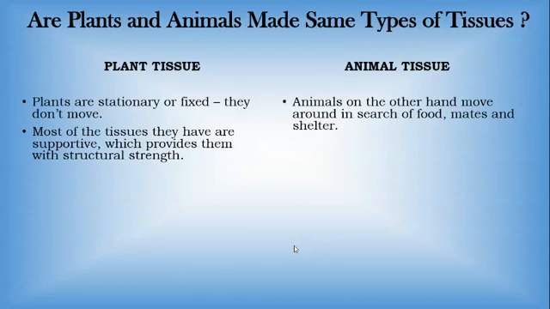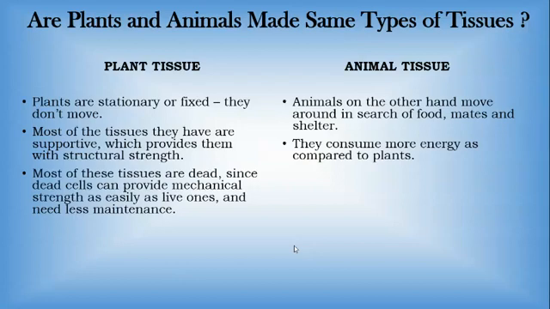They provide mechanical support and structural strength to the plant, so that a particular structure is maintained. Whereas animal tissues consume more energy as compared to plants. We also have a structure, but that is not the tissue.